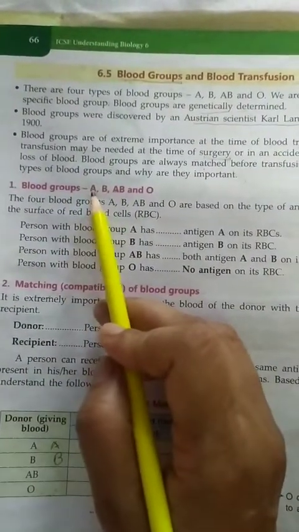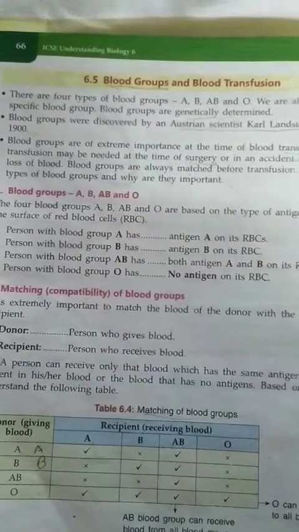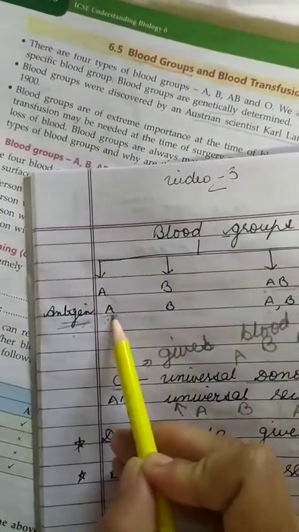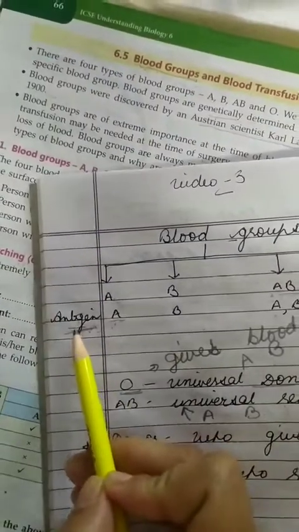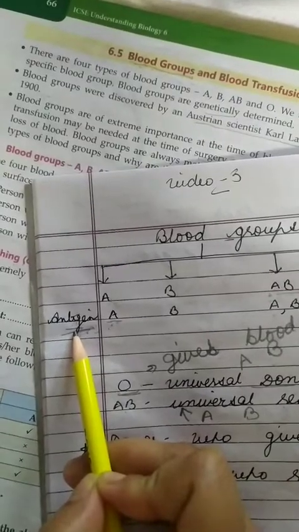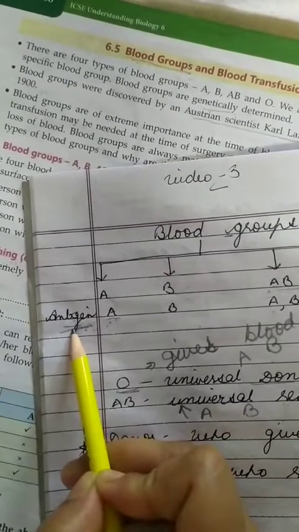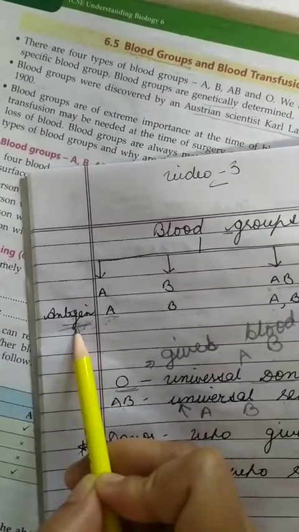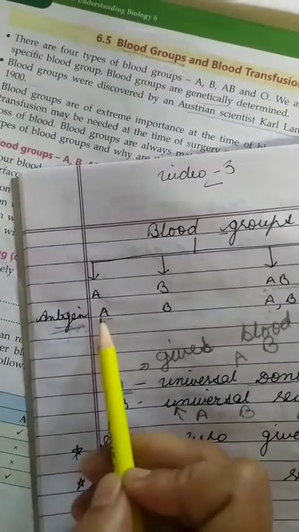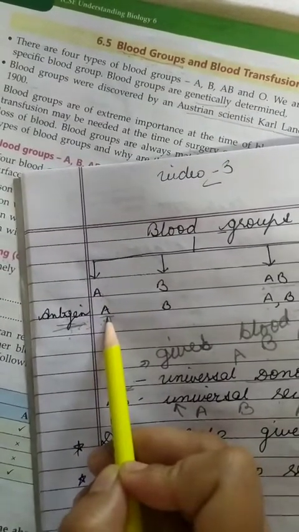So we all know that there are 4 types of blood group: A, B, AB and O. In the A blood group, antigen A is present on the RBC, or red blood cells. Antigens are specific chemicals or particles which stimulate the production of antibodies, and antibodies are present in the white blood cells, which fight against diseases and infections. So in the presence of antigen A, blood group A produces the antibody.